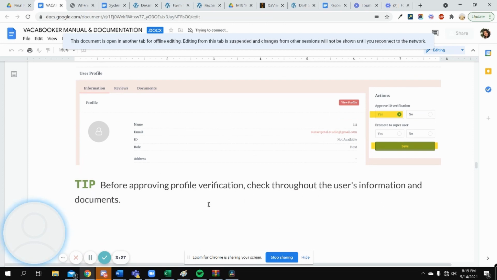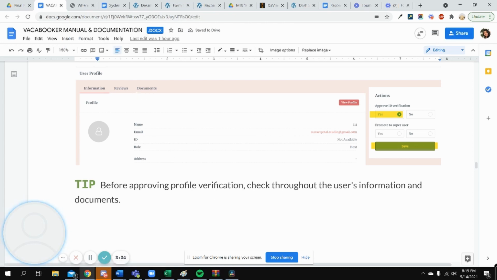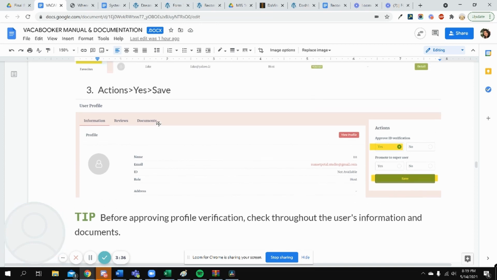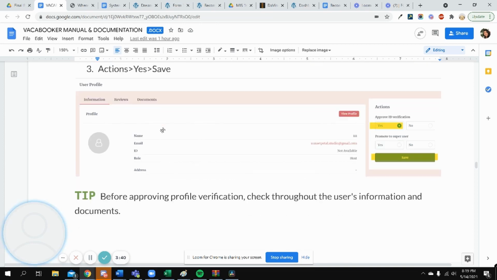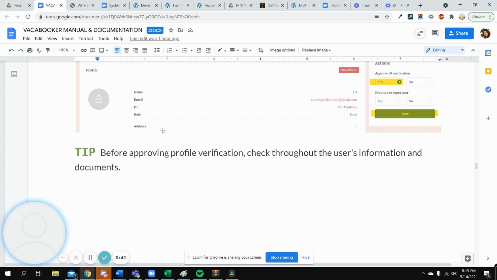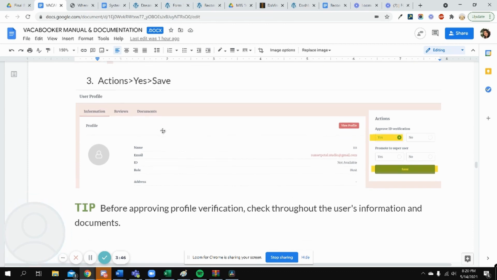And also, before you approve a profile, what you should do is scroll up and down and check, make sure they have all their information correctly. That's very important. You don't want any weird people or catfishes on here.